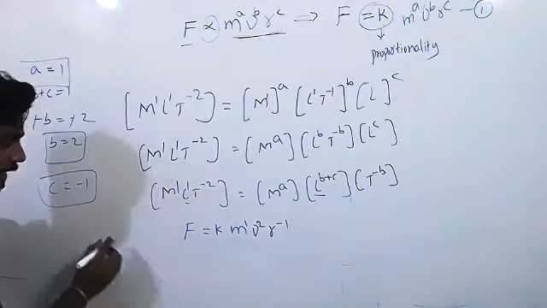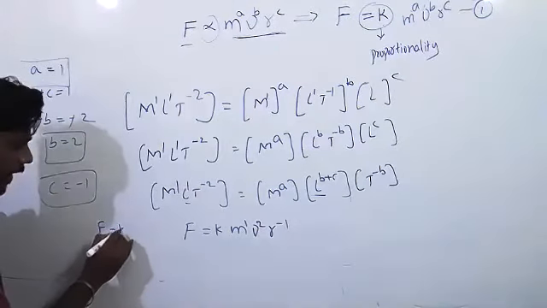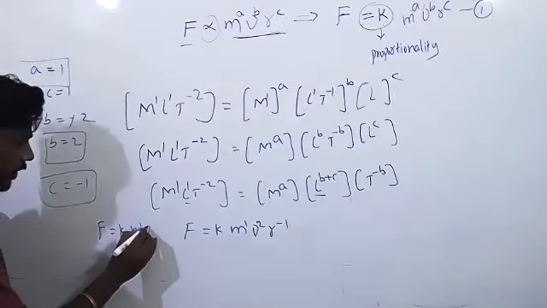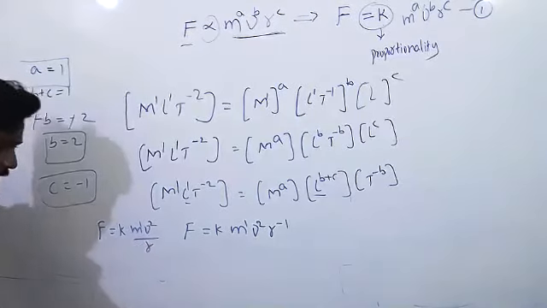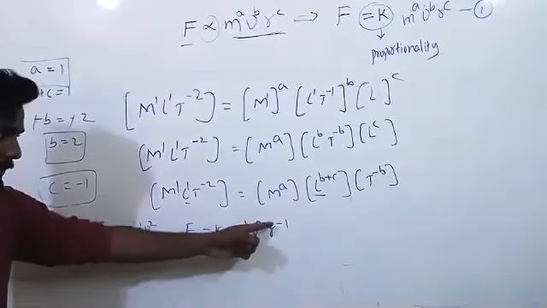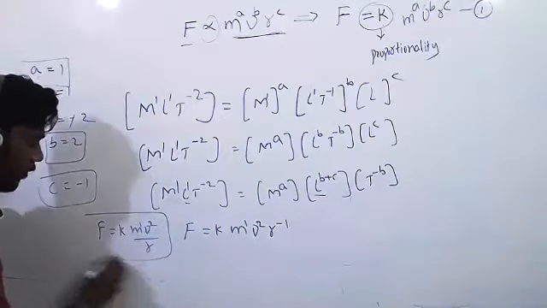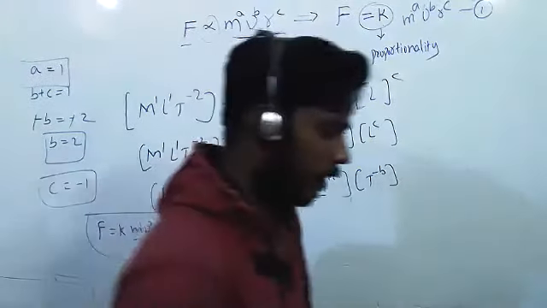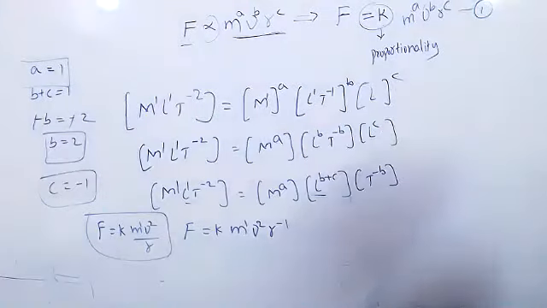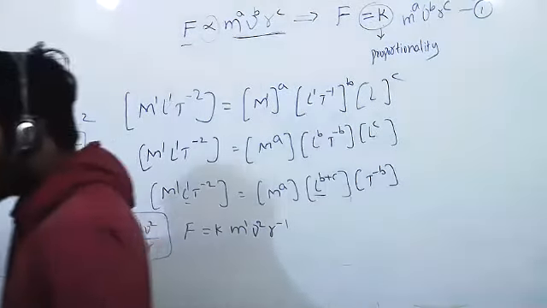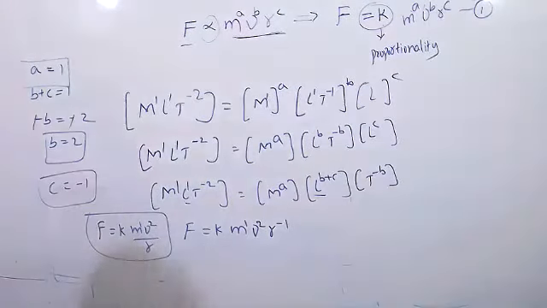So F is equal to K M power 1 V square R power minus 1, that means 1 by R. It is the formula for centripetal force. The real formula for centripetal force is K mv square by R. Understand? This is like dimensional derivation. By using the dimensions, we will derive the formula.